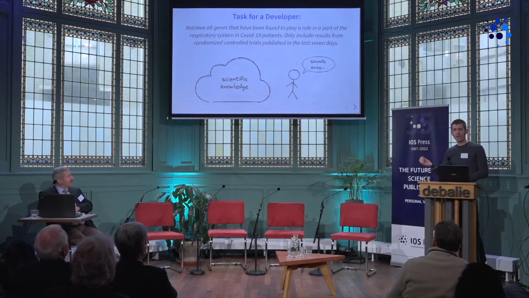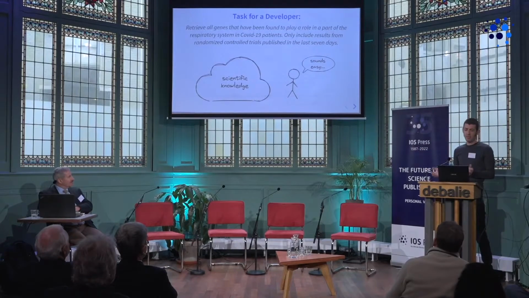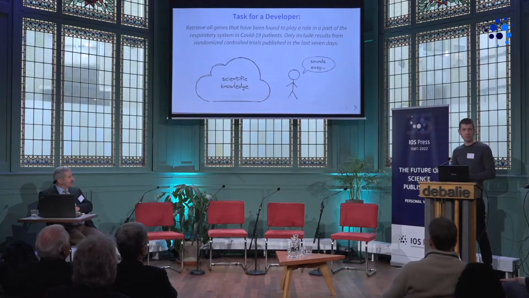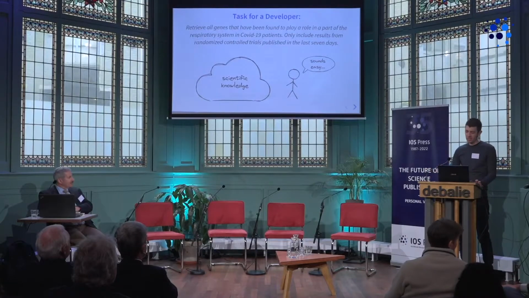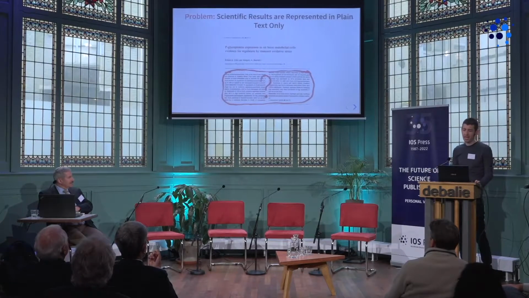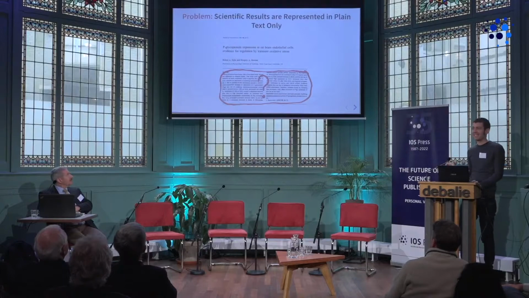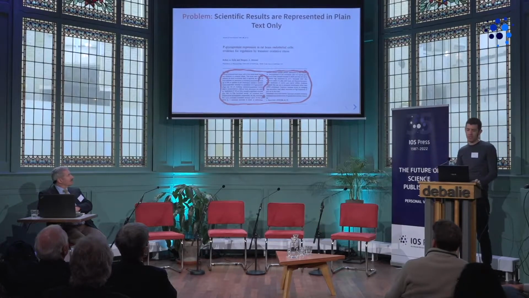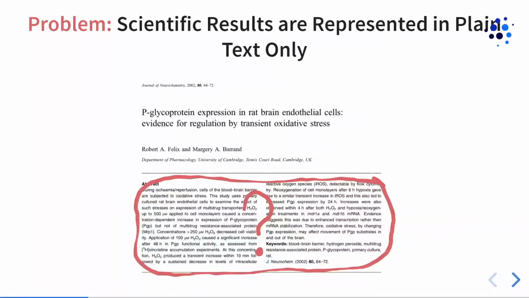So to a naive developer who doesn't know how we publish scientific findings, this might sound quite easy, right? I just have to find the right API, formulate the query, maybe do some post-processing and filtering. But of course, we all know this is much more complicated, because scientific results are represented in plain text. So we have an abstract in text, and the interpretation of that text is not immediately accessible to algorithms. So we need text mining.